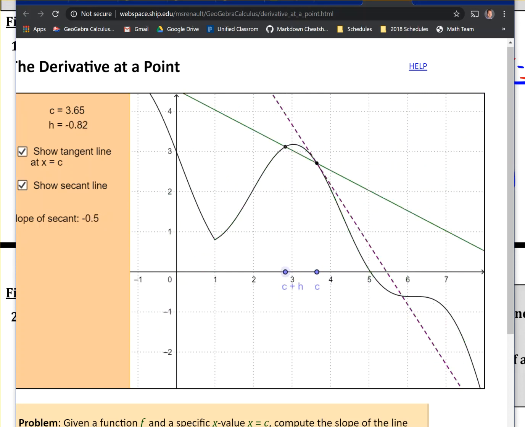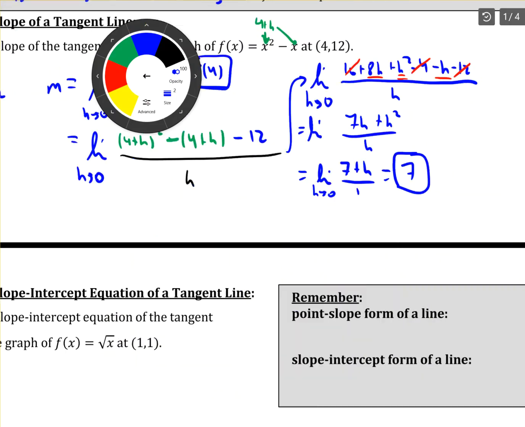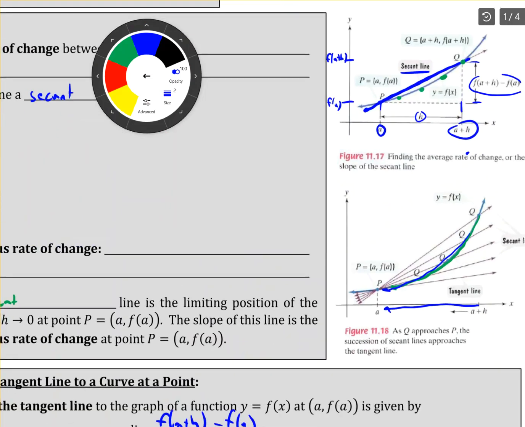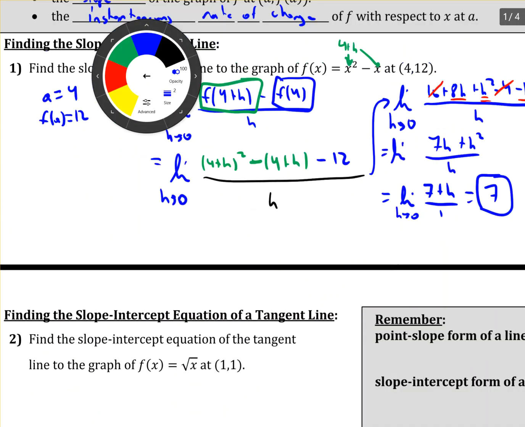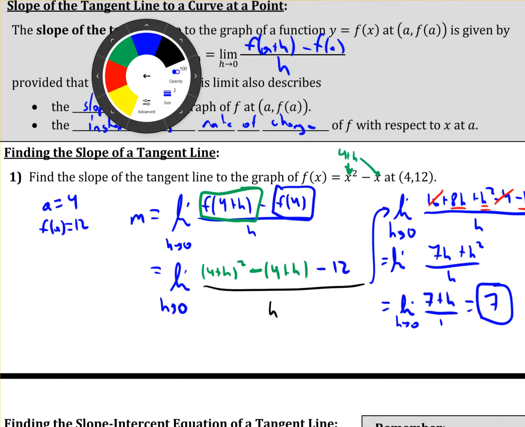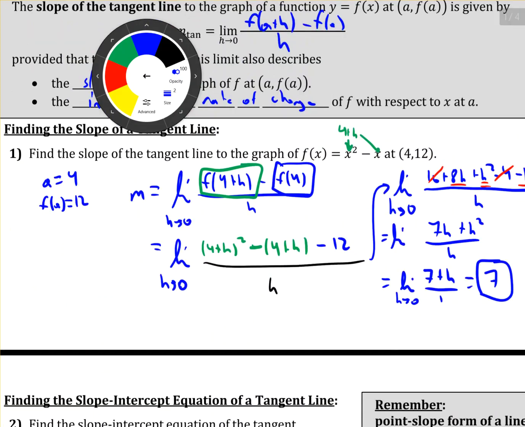So that dotted line, the slope of that is called the derivative. All right, so it's the slope of the dotted line, not the dotted line itself. The dotted line itself is the tangent line. The derivative is the slope of the tangent line, also known as the instantaneous rate of change. So that's kind of a nice diagram to show you what it's trying to show you in this little picture up here with all the Q's. So hopefully that helps explain it a little bit better. So when we take this limit as h goes to 0, what we were doing was sliding that point closer and closer and closer, and we found out that the slope of that was 7 for number 1.